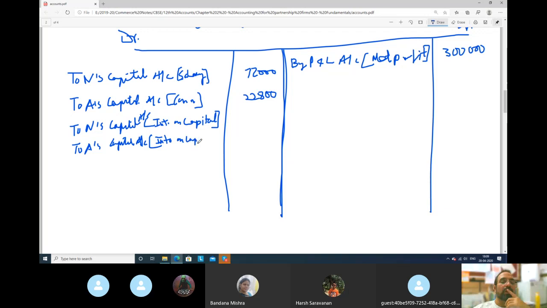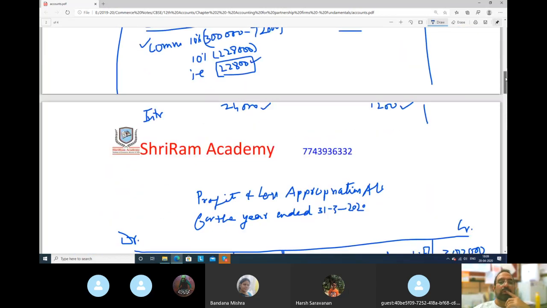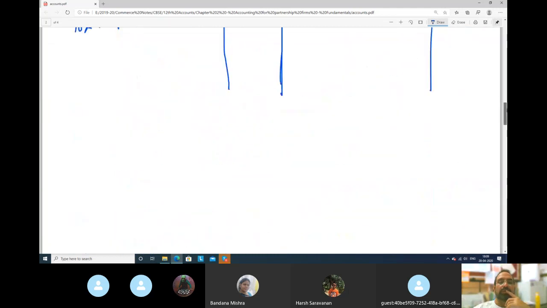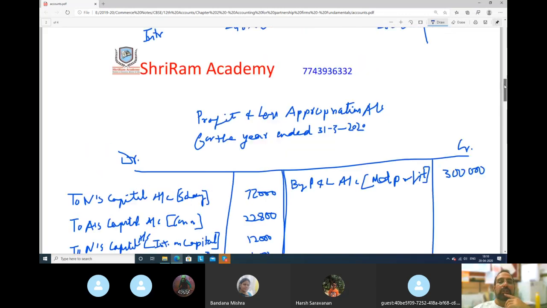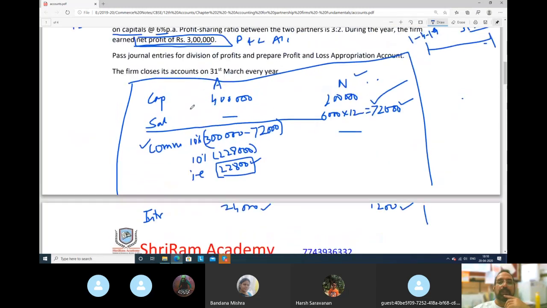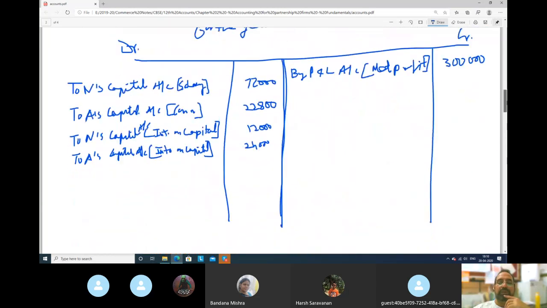If you remember correctly, A's interest on capital is 24,000 rupees and N's interest on capital is 12,000. So we transfer that also.